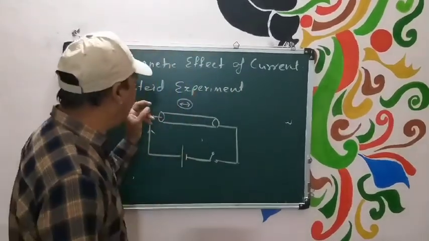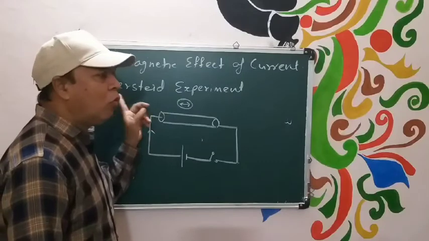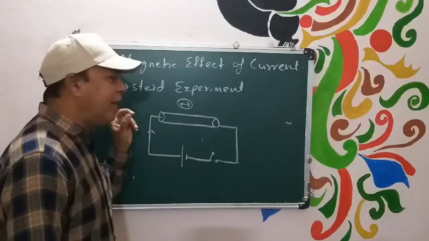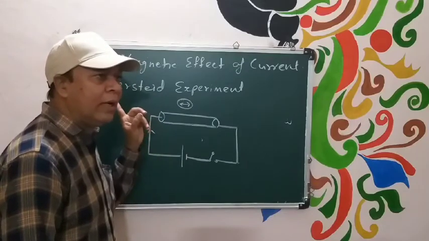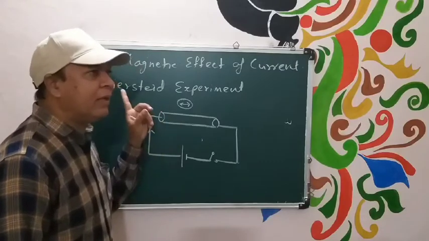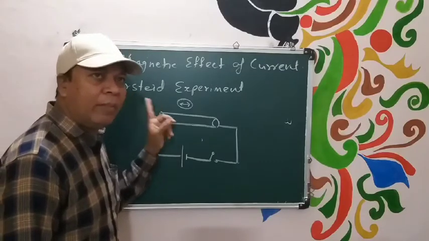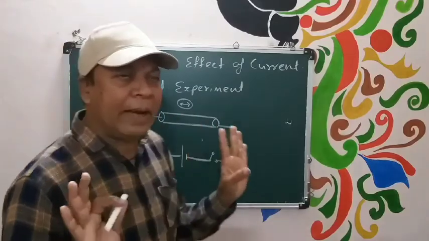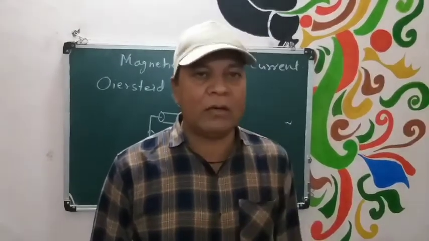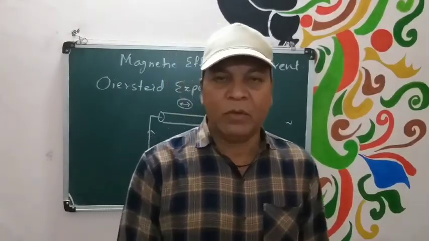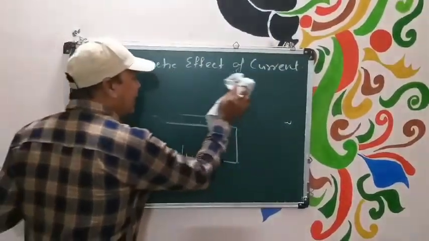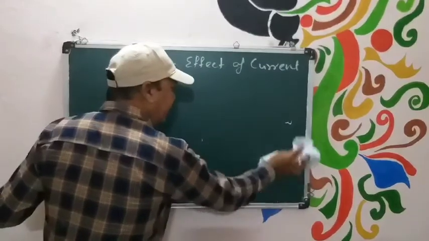In 10th class we have studied this experiment. So Oersted has only demonstrated the experiment that whenever current is flown through any conductor, magnetic field is associated with it. That means he has demonstrated the phenomena. But मैग्नीट्यूड की बात हम करें, कितनी होगी फील्ड, क्या उसकी डायरेक्शन होगी, that is not explained by Oersted. So now in 12th class we will study the magnitude of magnetic field.